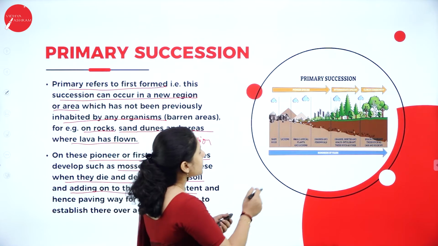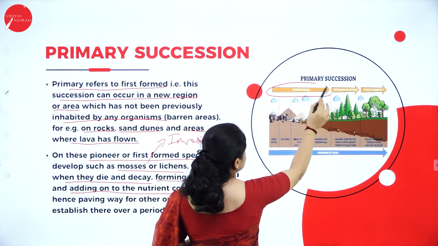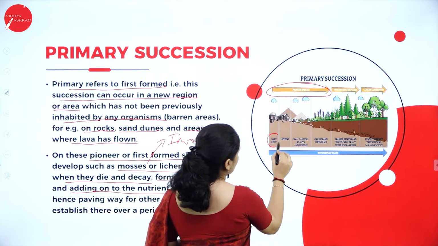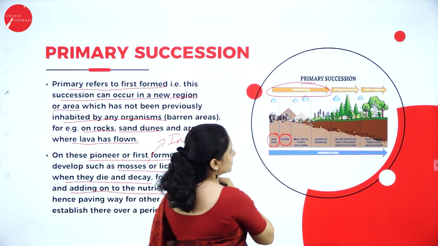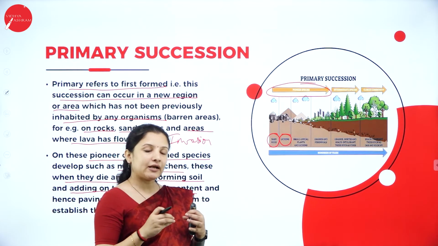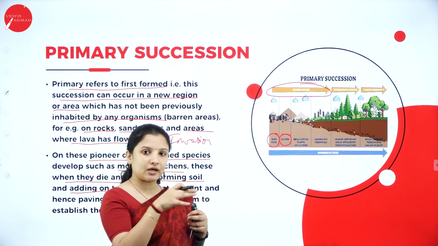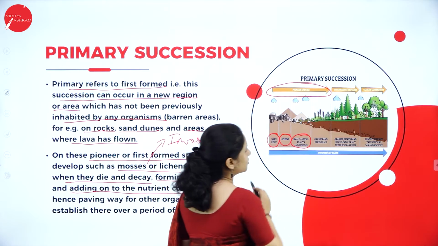So see here, if you can see here, we have the formation of the pioneer species. So here first it was bare rock. On the bare rock, what got formed? The pioneer species, that is the lichens. Then now these lichens will die and decay. When they die and decay, they'll add on to the nutrient content to the soil. Then what will get formed? Small annual plants will get formed.